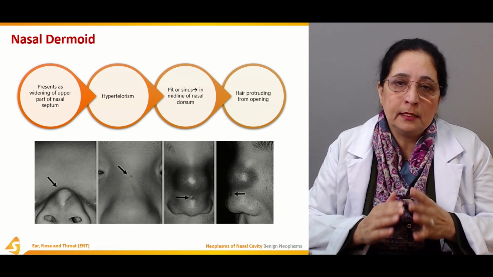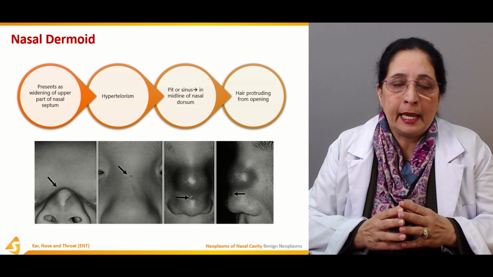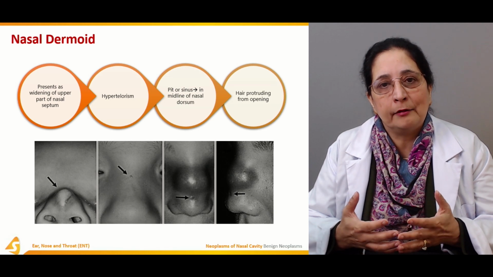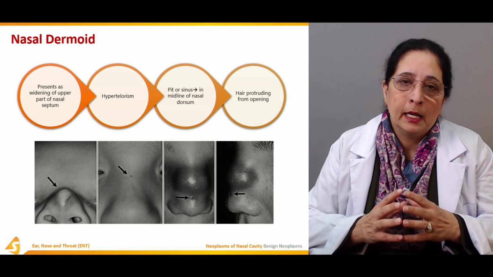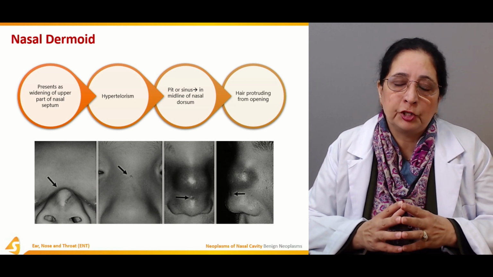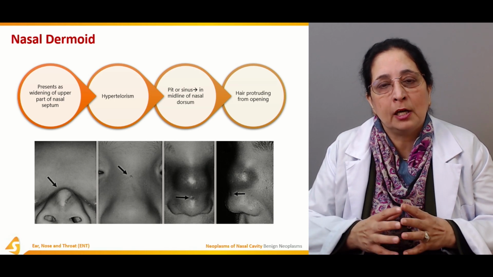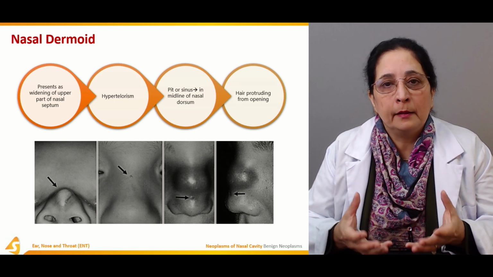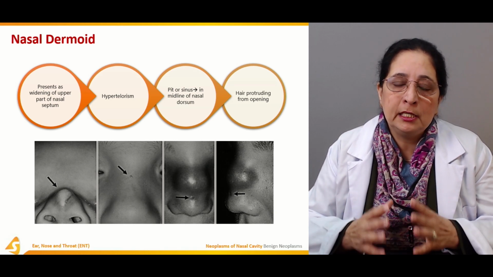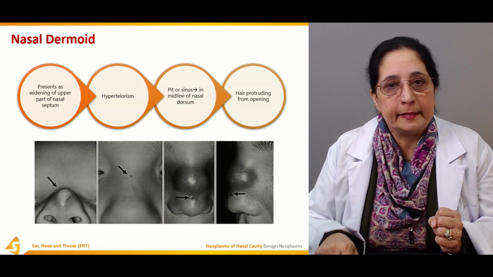So all these are the benign neoplasms of the nasal cavity. Some of them are not really very common, they are rare. Some are common, they are more localized, smooth in structure, as compared to malignant ones, which are friable, with granular surface, and they bleed very easily. So these were all the benign neoplasms of the nasal cavity.